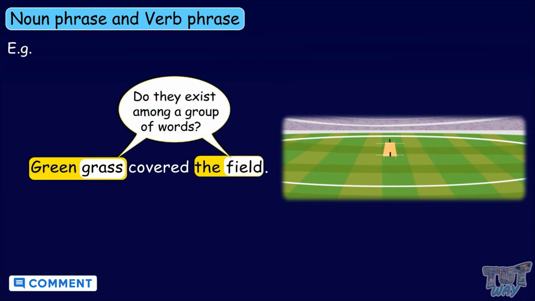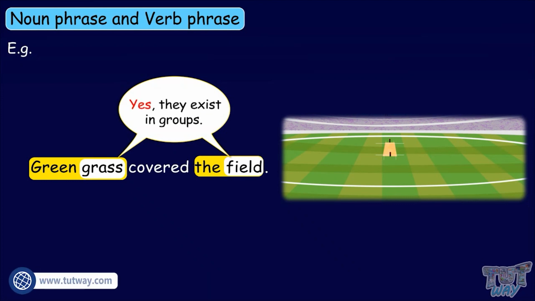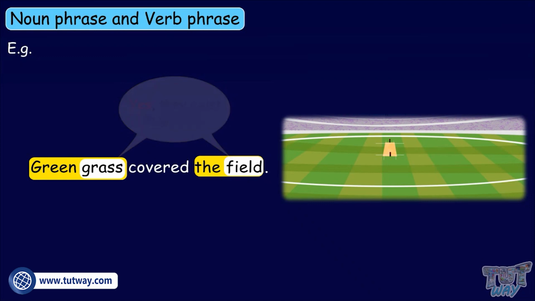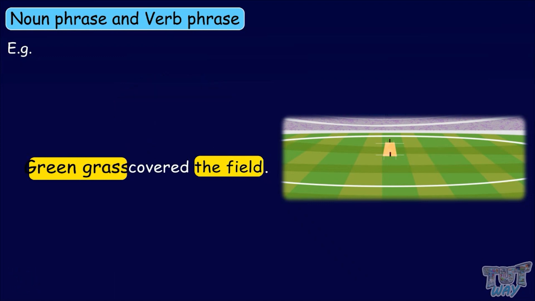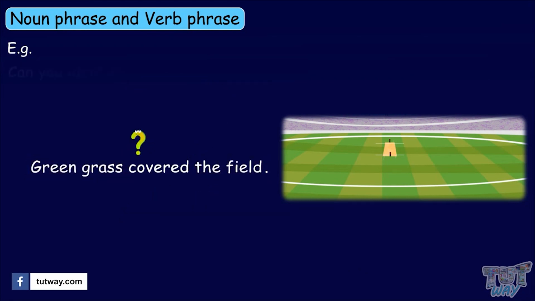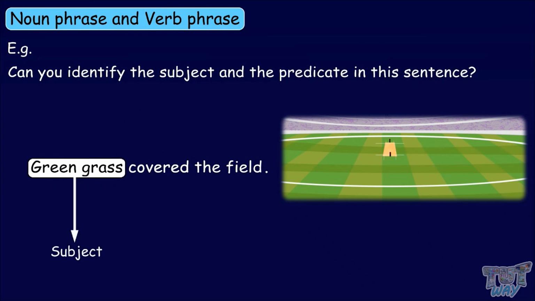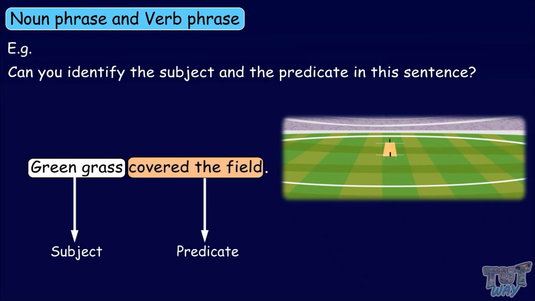But do they exist among a group of words? Yes, they exist in groups. So, green grass and the field are noun phrases. Now kids, can you identify the subject and the predicate in this sentence? Green grass is the subject and covered the field is the predicate.